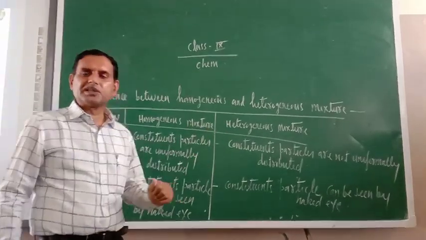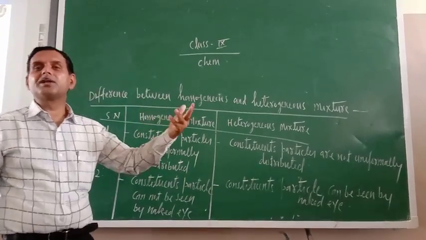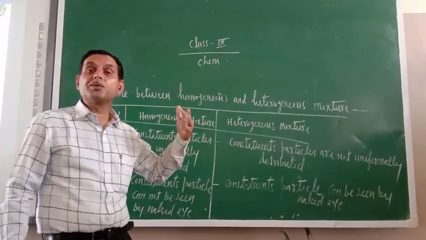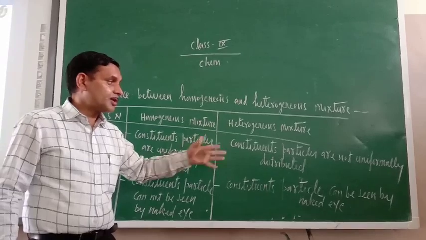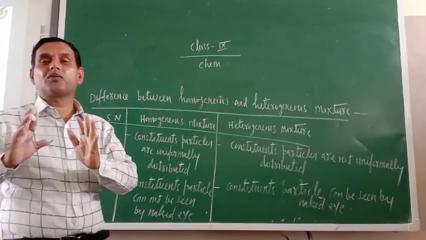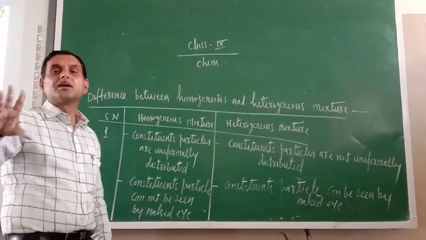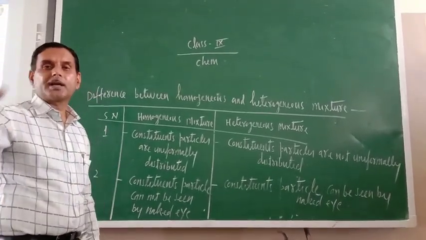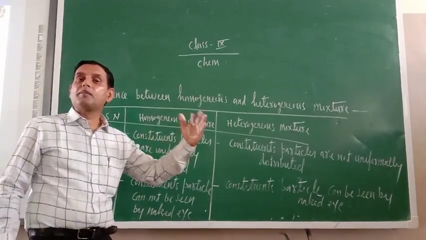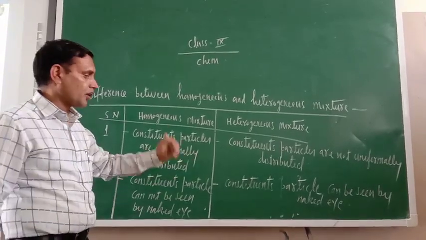In the heterogeneous mixture case, constituent particles are not evenly distributed. They will be distributed unevenly, not uniformly. Some places one particular constituent will be more. The meaning of constituent is components, so don't get confused. In some places one particular component could be more, in another place another component would be more.